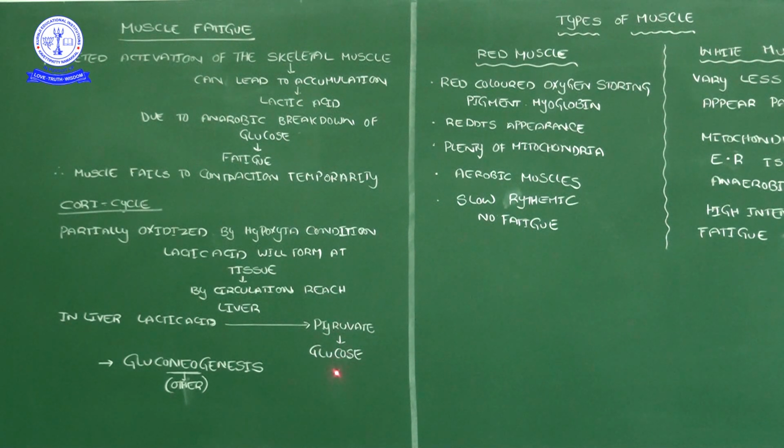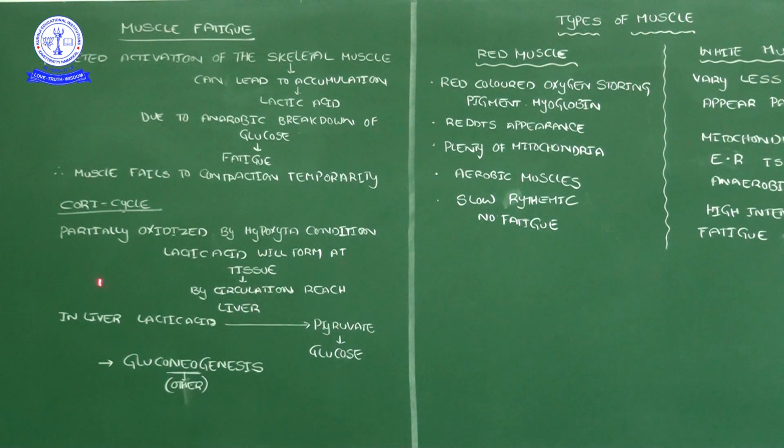Pyruvate then becomes glucose. Basically, lactic acid is formed from glucose only. First glucose is converted into pyruvic acid, which is converted into lactic acid. Why is pyruvic acid converted to lactic acid? Because of the lack of oxygen. So glucose forms lactic acid in the tissues, which reaches the liver through blood circulation.